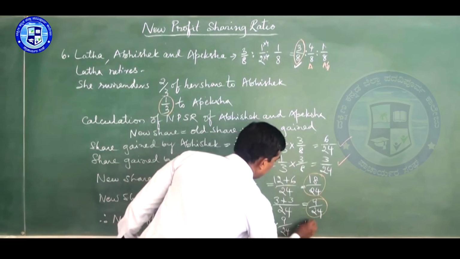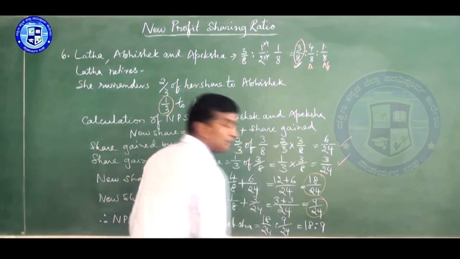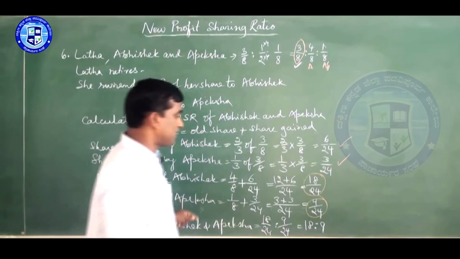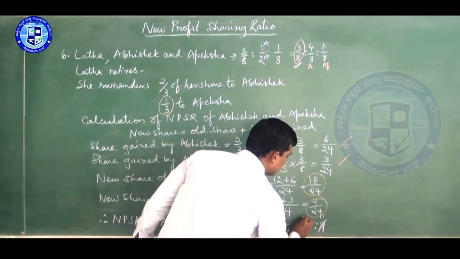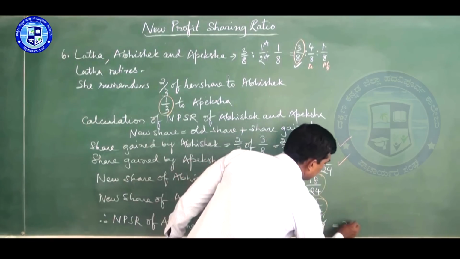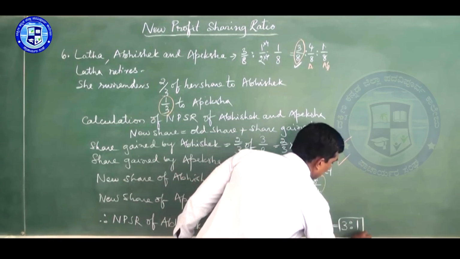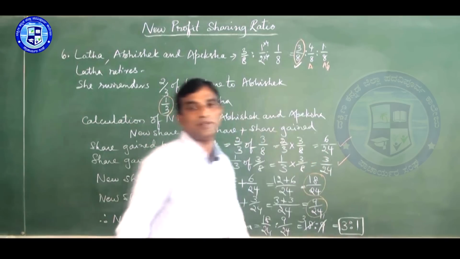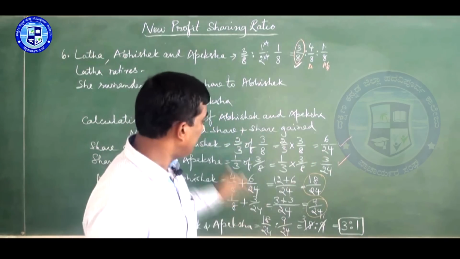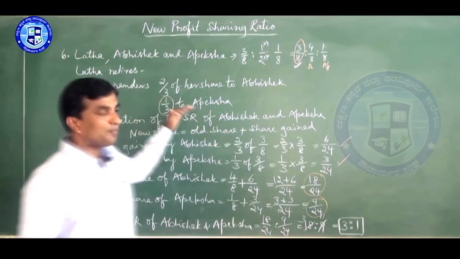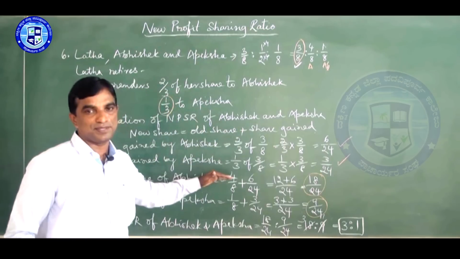So that means 18 is to 9. But you can simplify this. 9 1s are 9, 9 2s are 18. So answer is 3:1. Very simple. So likewise, you can do this one, and in all problems you have to use the same steps.